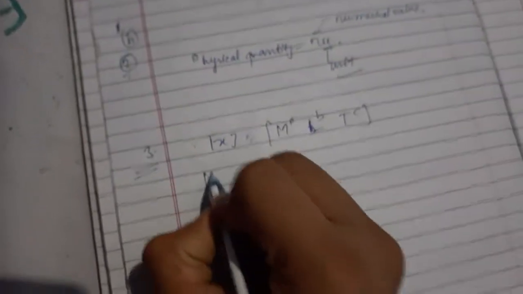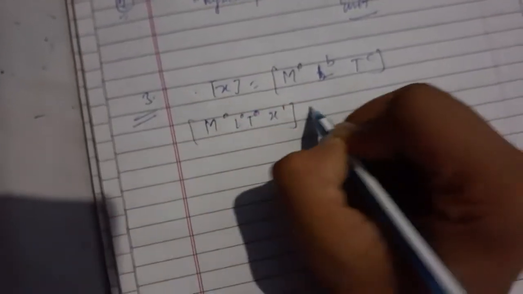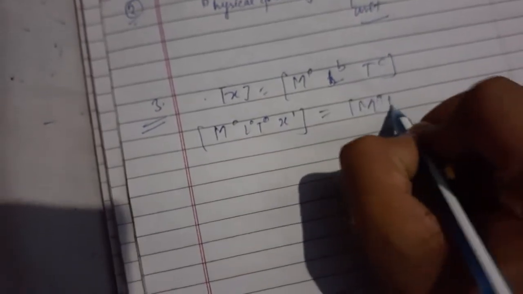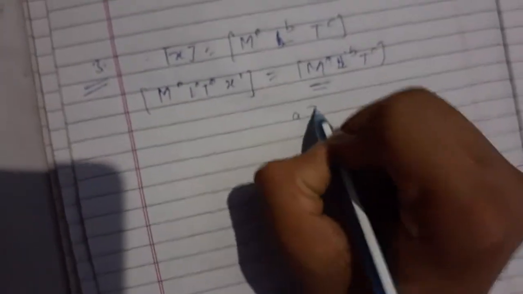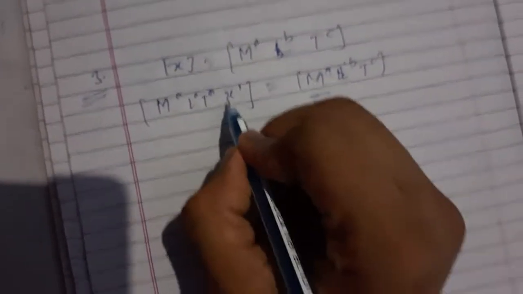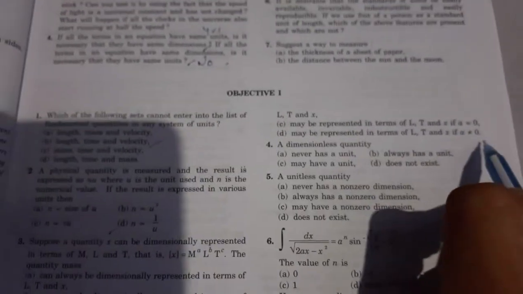So we can write M^0 L^0 T^0 x^1 equals M^a L^b T^c. So for mass, a should not be equal to 0. Then we can define a dimension in terms of x, L and T. So the answer is: may be represented in terms of L, T and x if a is not equal to 0.